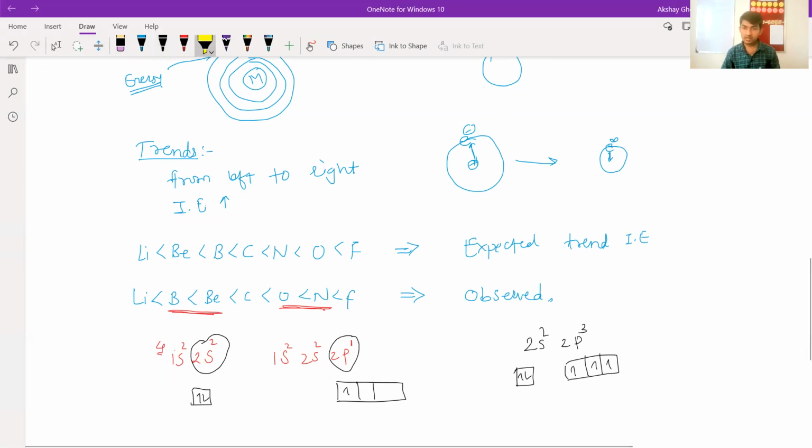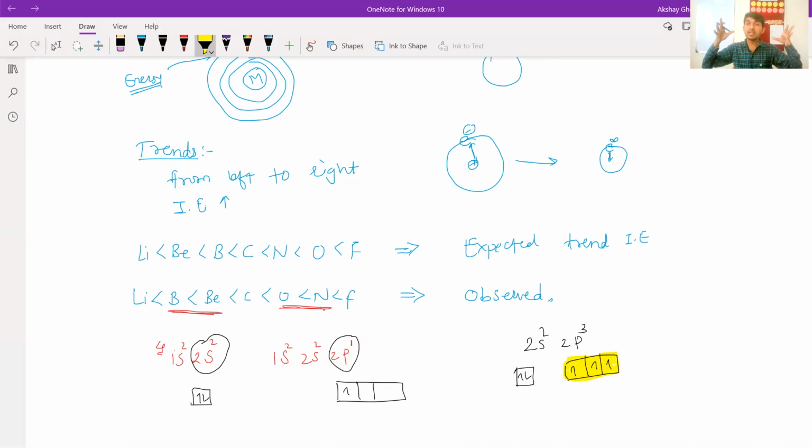This 2p3 means this is half filled, you can see this is half filled. And we know that if the orbital is half filled or completely filled, it attains stability. So now nitrogen has attained the stability. But oxygen, if you see, there is no stability because it is not half filled or completely filled. It is partially filled. That means nitrogen is more stable than oxygen. That's why nitrogen is having more ionization enthalpy. It is very difficult to remove an electron.